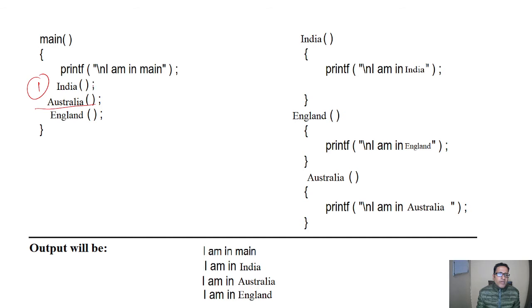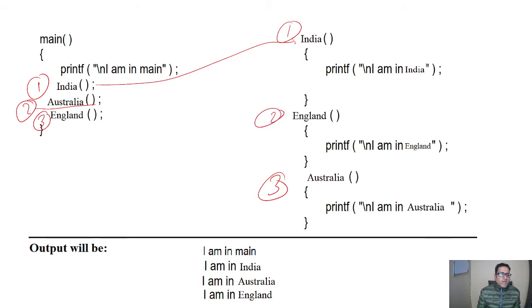Here we are calling India first, and you can see India is defined here. Next we are calling Australia, but it is defined at the third place and England is placed at the second. And we are calling England at the third place. There is no problem in this case.